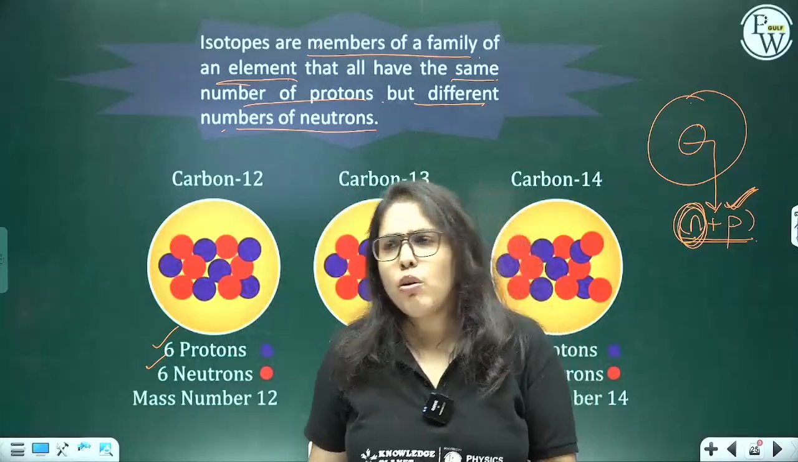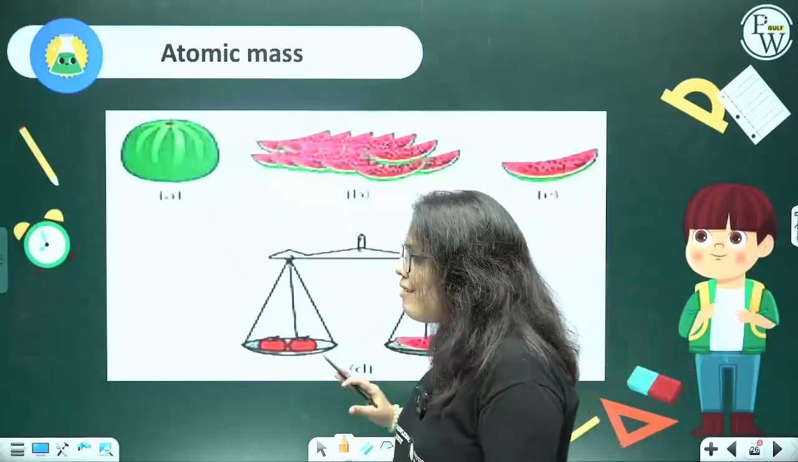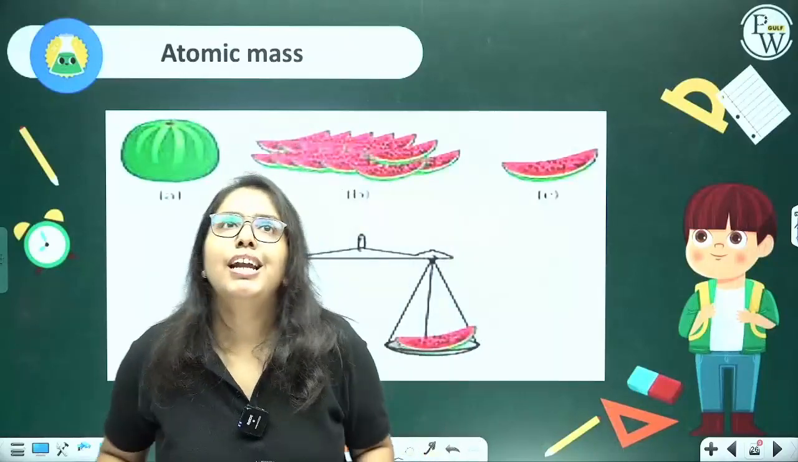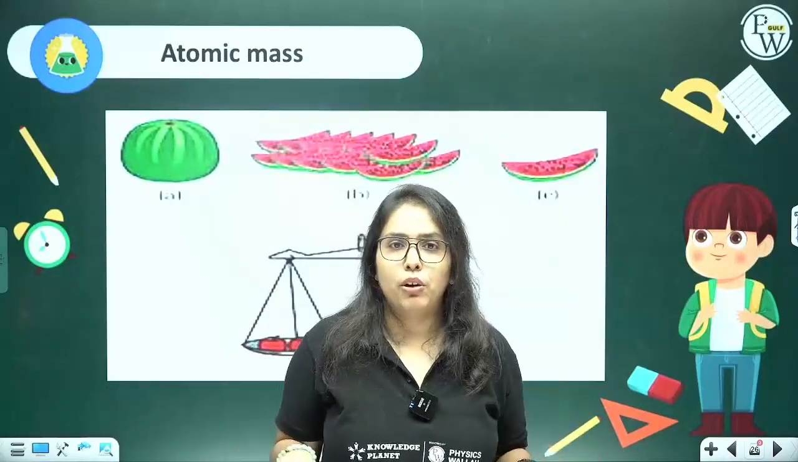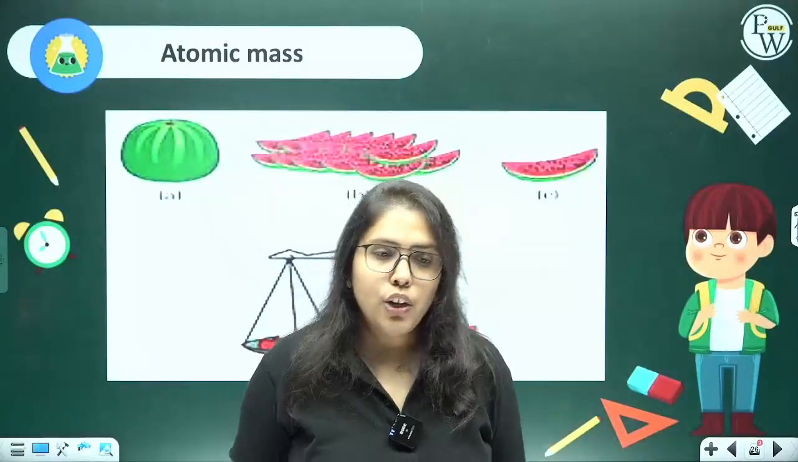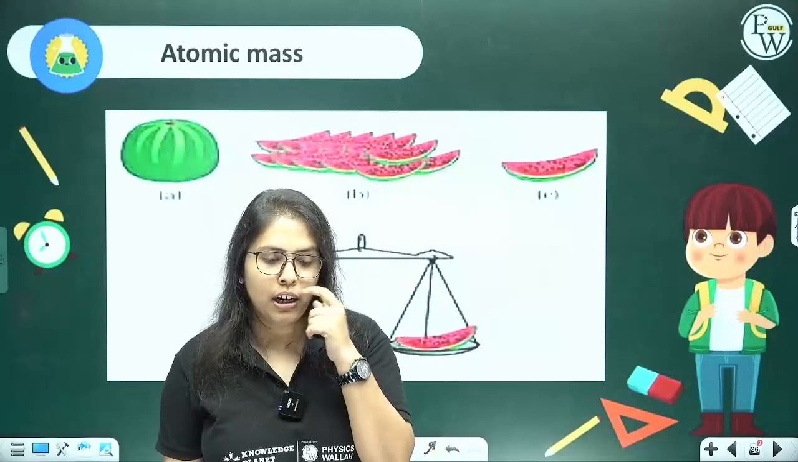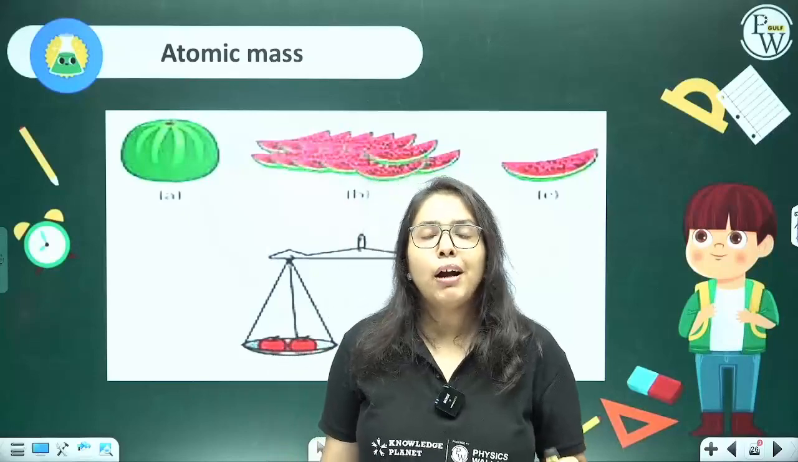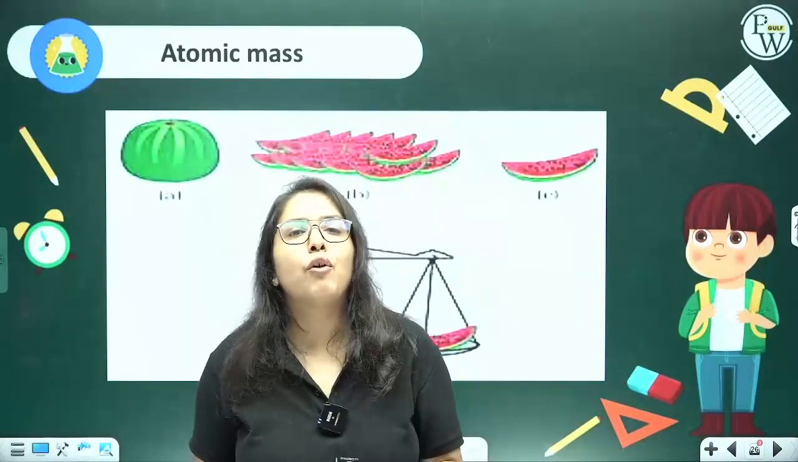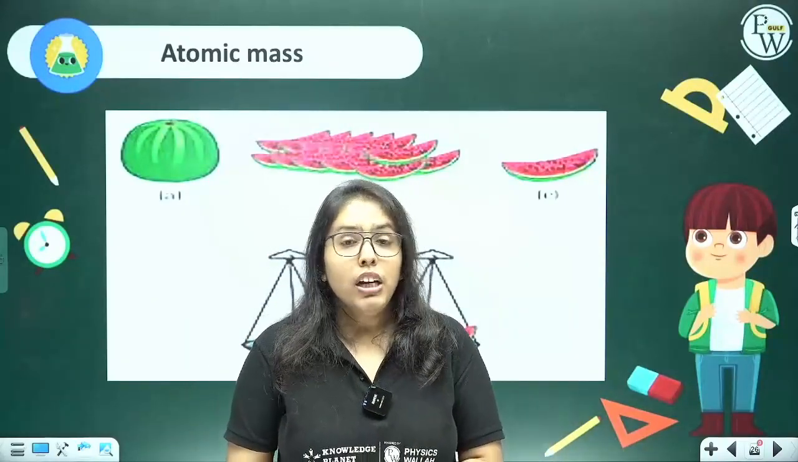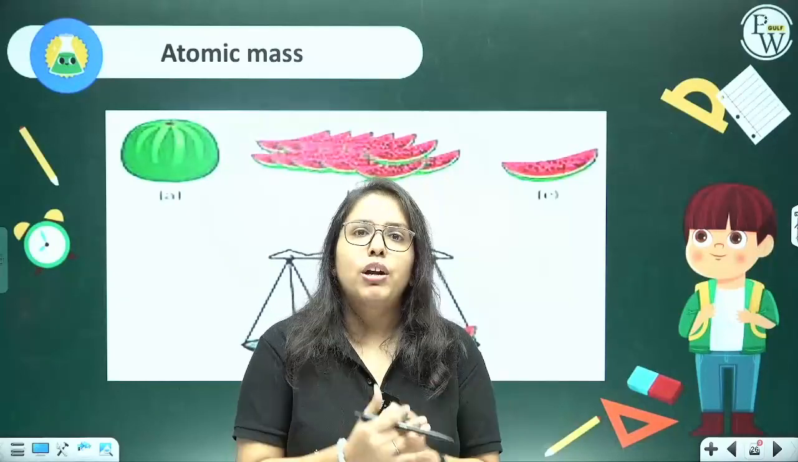The easiest way of helping you understand relative atomic mass is this: let's say you have gone to a fruit vendor, because your mother asked you to get some fruits. Now you want to buy some fruits. But the vendor forgot to get his measuring weights. Now what did he do? He took a watermelon.